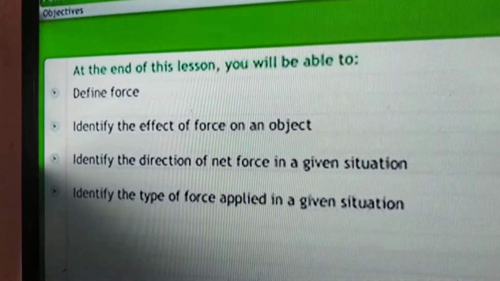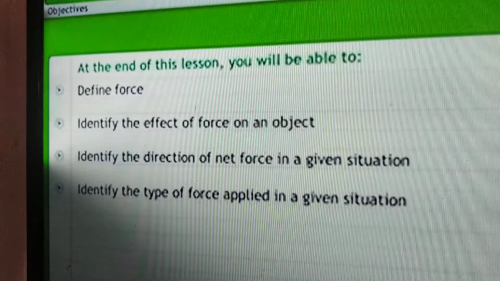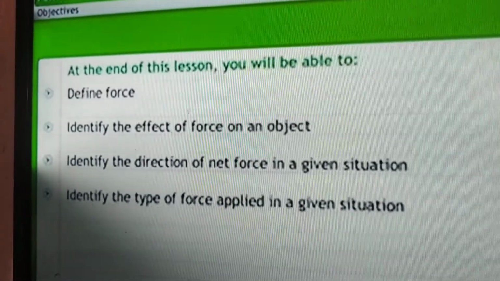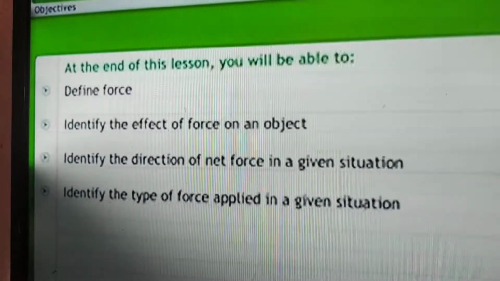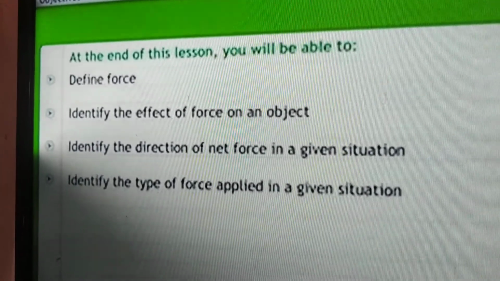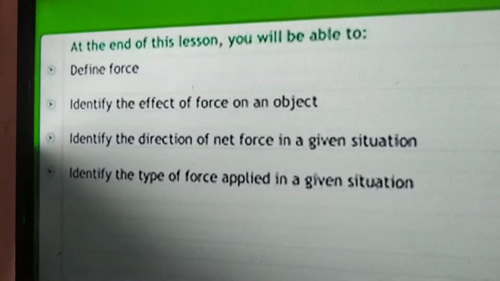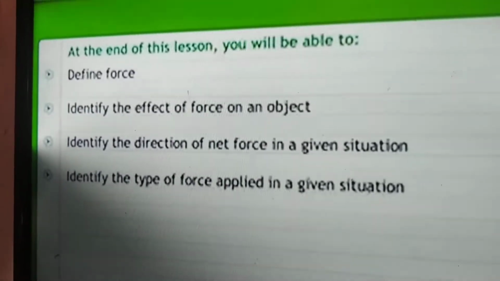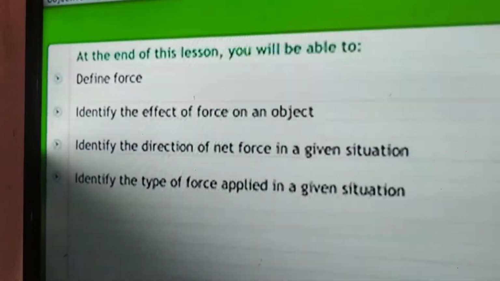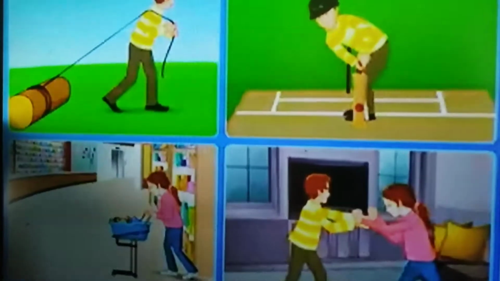Today we are going to discuss force. At the end of the lesson, you will be able to define force, identify the effects of force on an object, identify the direction of net force in a given situation, and identify the type of force applied in a given situation. All these we will come to know.